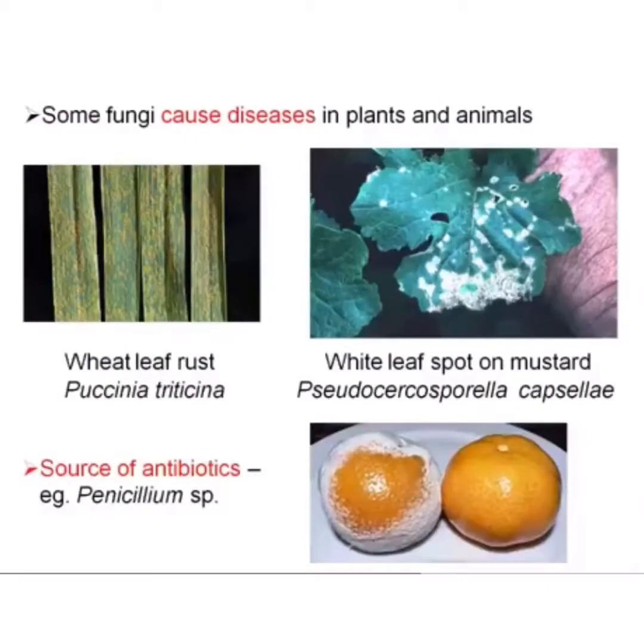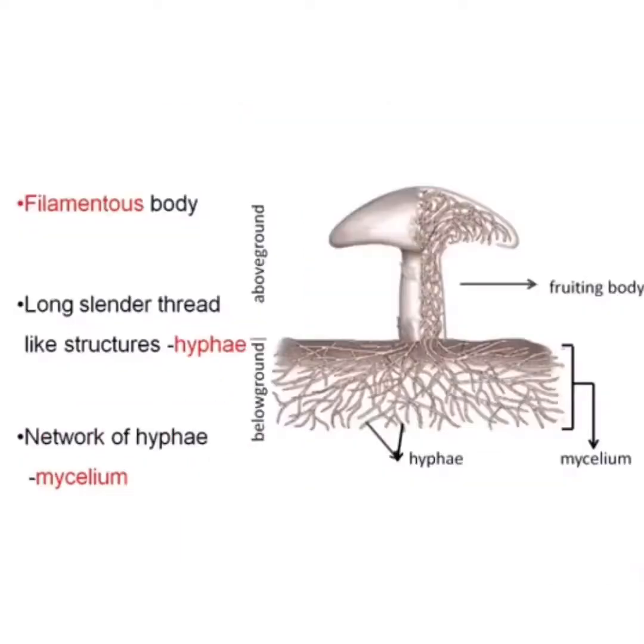Some fungi may cause diseases in plants and animals. For example, wheat leaf rust is caused by Puccinia triticina. White leaf spot on mustard, which we observe, is caused by Pseudocercosporella capsellae. And moreover, fungi are also a source of antibiotics. An example is Penicillium species.